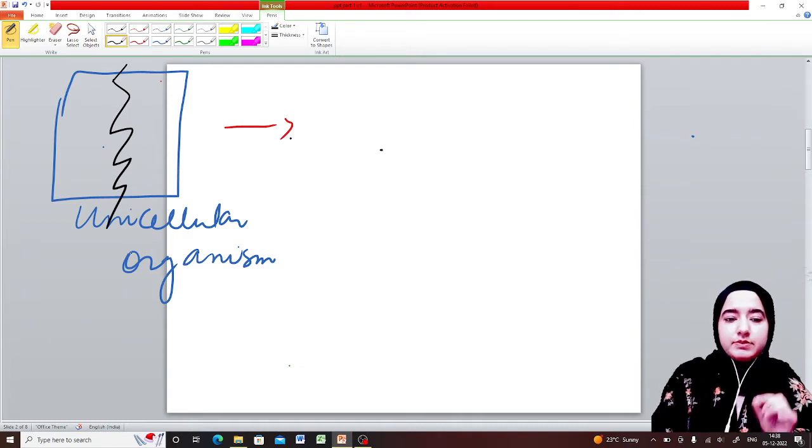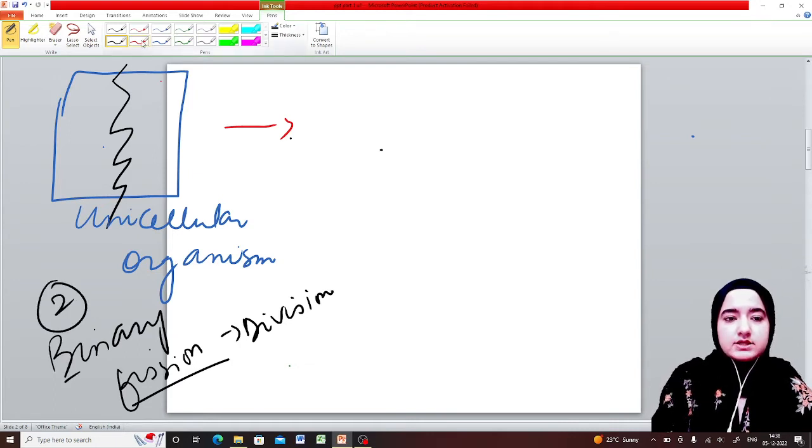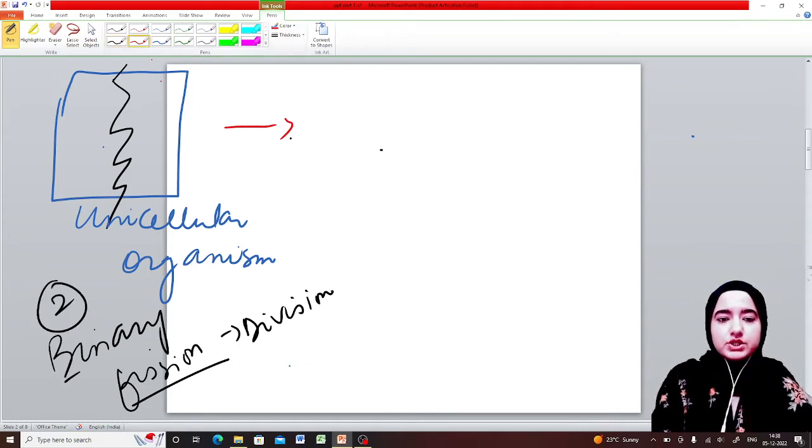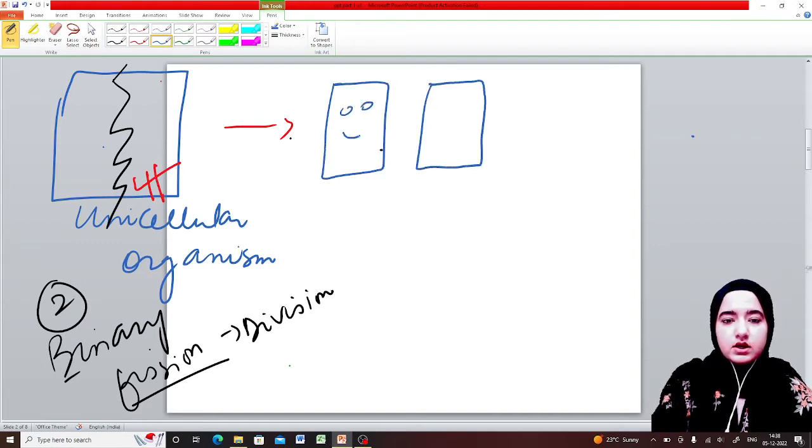Binary fission simply means fission means division, bi means two. That means an organism is dividing into two progenies. This unicellular organism will give rise to its two progenies or offsprings like this. Okay, two progenies are formed by a single cell.